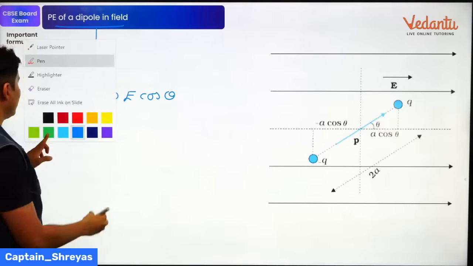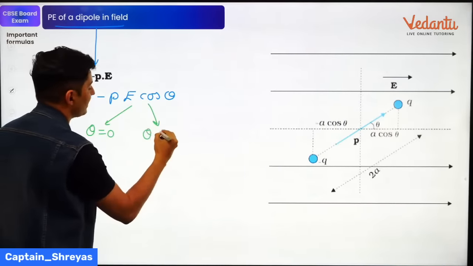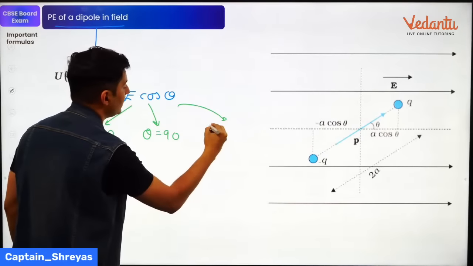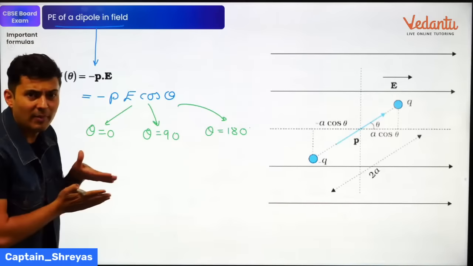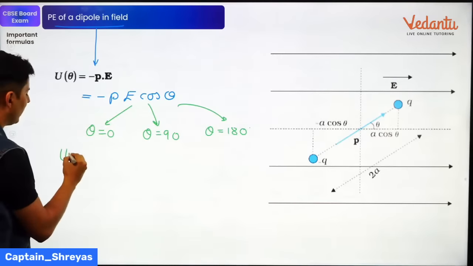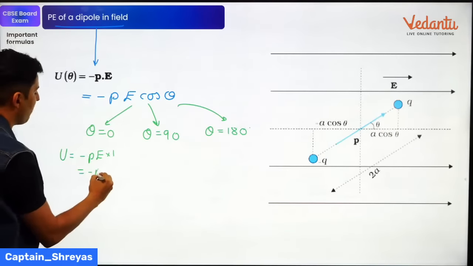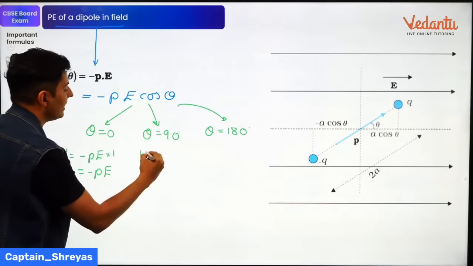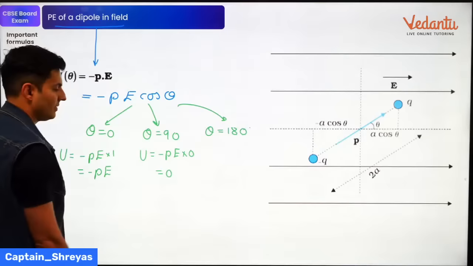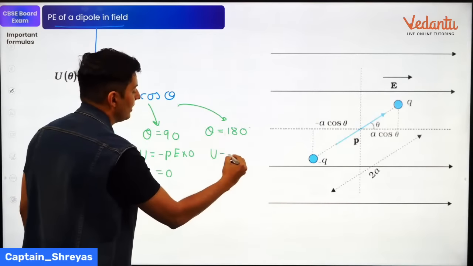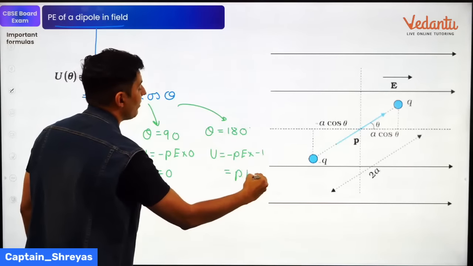So just to give you certain important cases, when theta is 0, when theta is basically 90, and when theta is basically 180. Theta is 0, that means the dipole is parallel to the field, then the value of the energy is minus PE into cos 0, which is 1. So it is basically minus PE. If it is 90 degree, then it is minus PE cos 90, 0. So the answer is 0. If it is 180 degree, then it is minus PE cos 180, which is minus 1. So it is going to become plus PE.